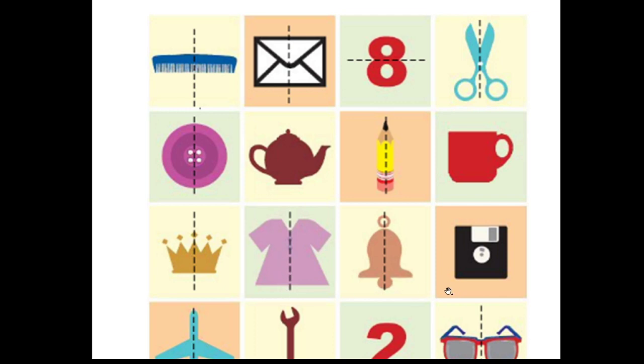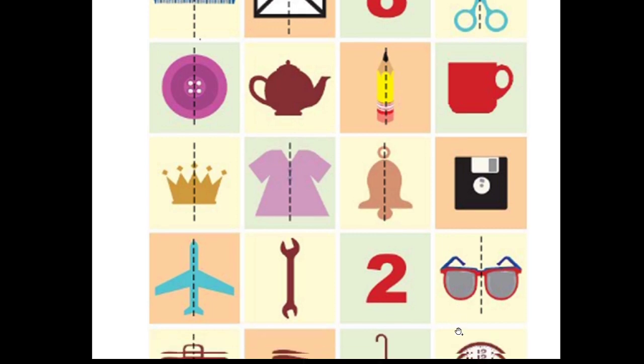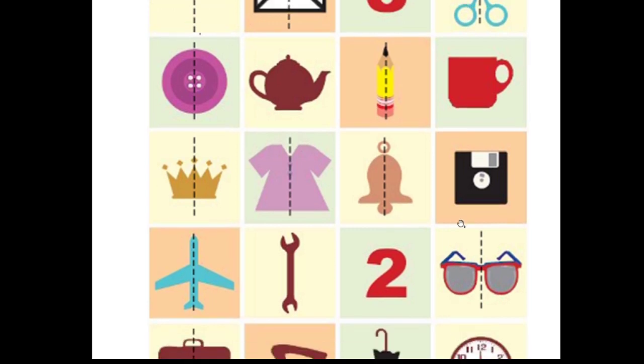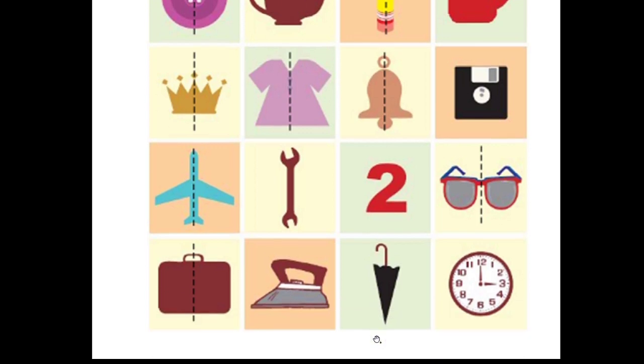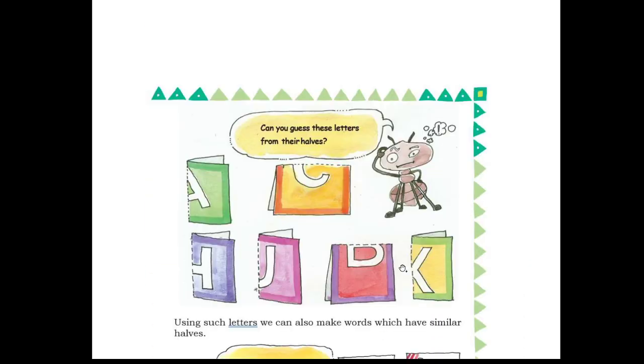Children, note that if you take these things as shapes, then you will be able to divide the floppy and clock, this one, floppy and clock, into two similar halves. But if you take the picture, then you would not be able to divide it into two similar halves. So here we are taking pictures, so we are unable to divide it into two similar halves. Okay, and here you can divide this also, and this also. Okay, now moving to the next part.